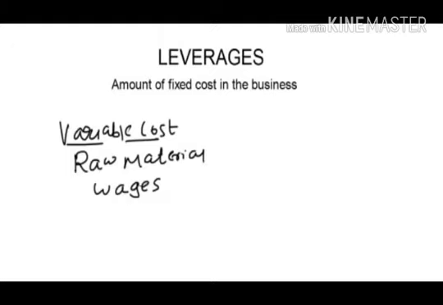Now variable cost has a direct relation with sales. If your sales increase by, let's say, 10%, variable cost will also increase by 10%. On the other hand, let's say if your sales drop by 5%, variable cost will also drop by 5%. So remember this, variable cost has a direct relation with sales. Now let's talk about fixed cost.